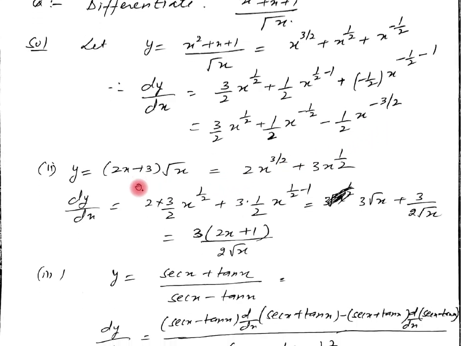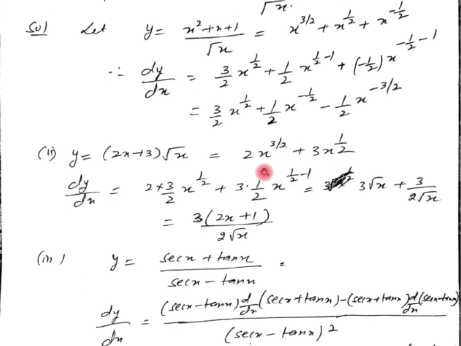Now let us see a similar question. We have to differentiate this. Again, this can be easily multiplied. We can multiply it here and collect the powers. When you multiply it, it becomes what? 2 into x raised to power 3 by 2 plus 3 into x raised to power 1 by 2. Now we can easily differentiate by using the same result. Differentiating it, dy by dx is equal to 2 into 3 by 2 here, x raised to power 3 by 2 minus 1, that is 1 by 2, plus 3 as it is, 1 by 2 power here into x raised to power 1 by 2 minus 1.